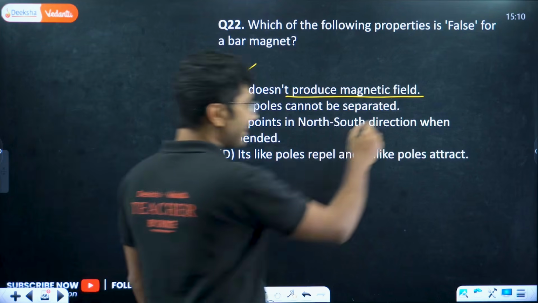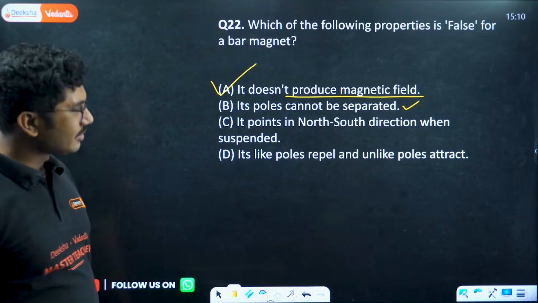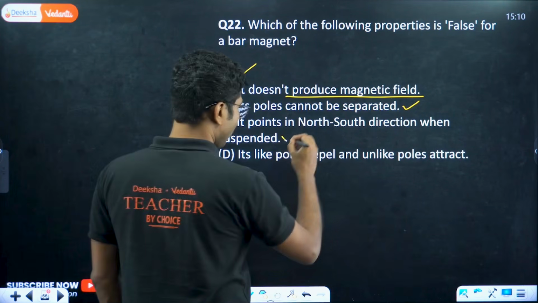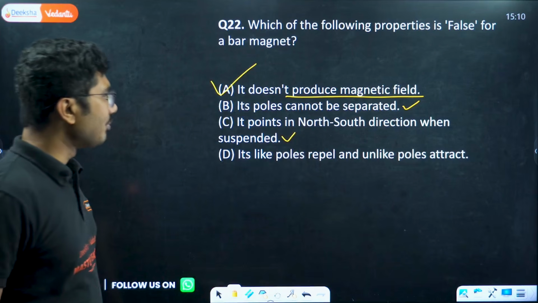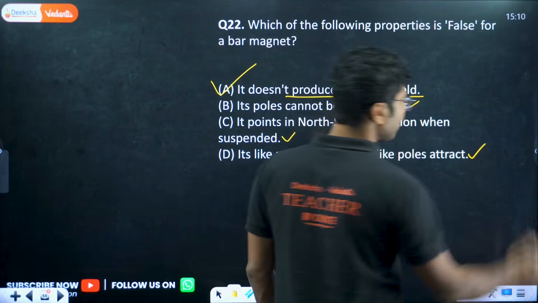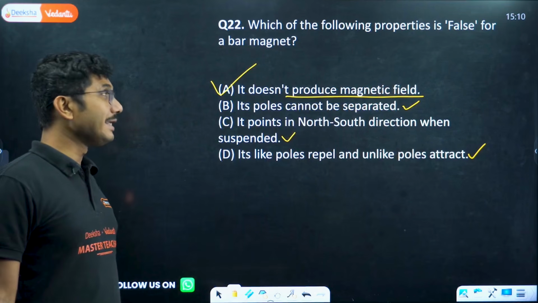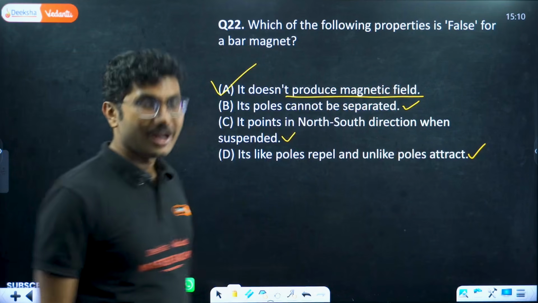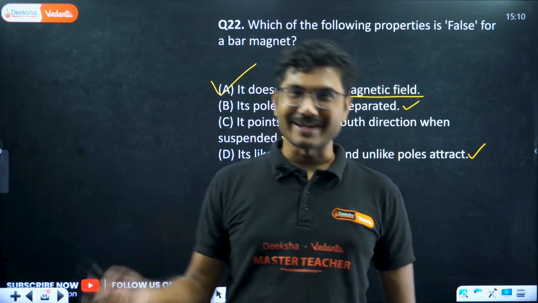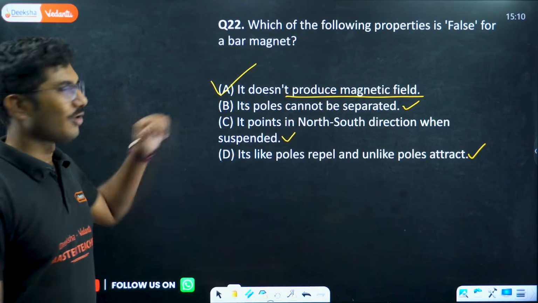Poles cannot be separated is true. You cannot separate the poles. It points north-south direction when suspended is also true. Like poles repel and unlike poles attract is also true. So all remaining 3 options are true. Only it does not produce magnetic field is wrong. It does produce magnetic field. It does attract other magnetic materials around it as well. So this is a wrong statement, right?